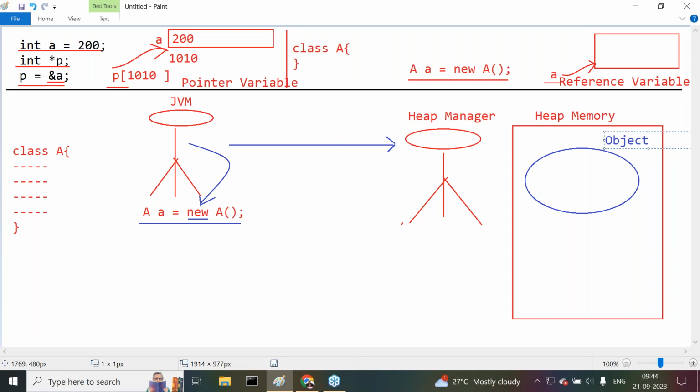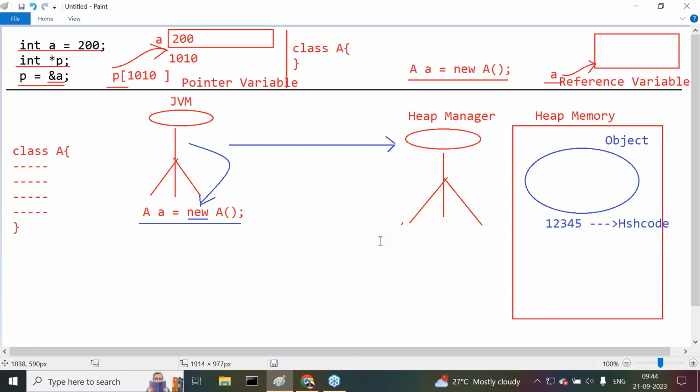Whenever an object is created in heap memory, automatically the heap manager will provide a unique identity for this object. That identity may be like 1 2 3 4 5, for example, in the form of an integer value. This unique identity for each and every object is called the hash code of the object.